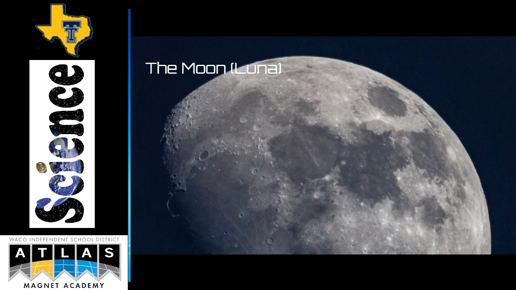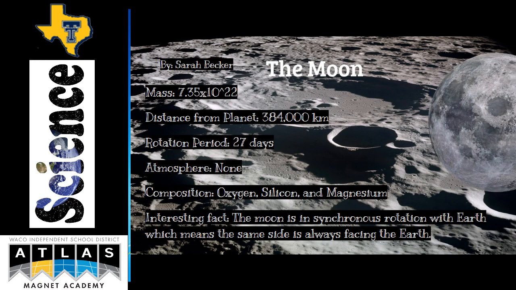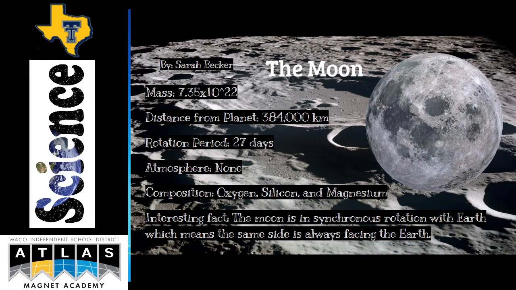The moon, also known as Luna. The mass of the moon is 7.35 times 10 to the 22nd power. The distance from Earth is 384,000 kilometers. The rotation period is 27 days, and the moon does not have an atmosphere. The composition of the moon is oxygen, silicon, and magnesium. An interesting fact is that the moon is in synchronous rotation with Earth, which means the same side is always facing the Earth.